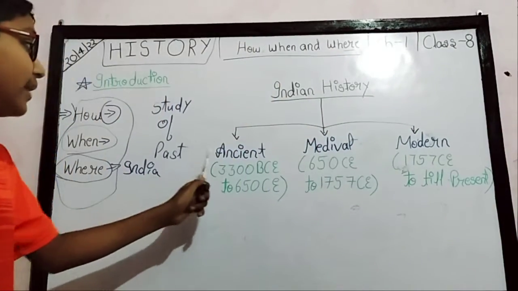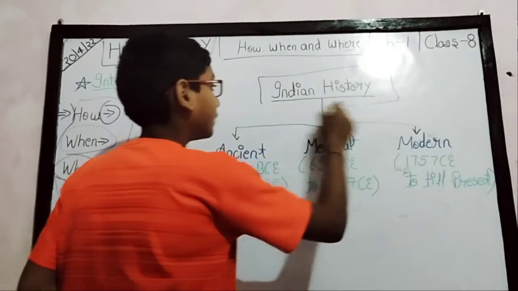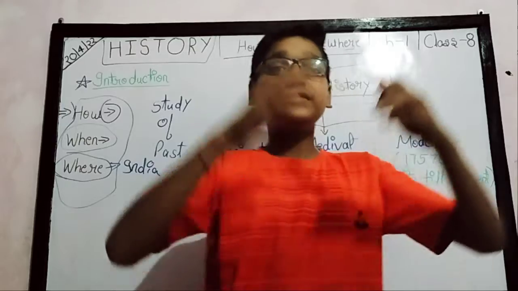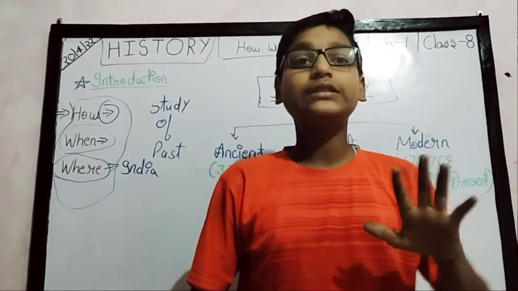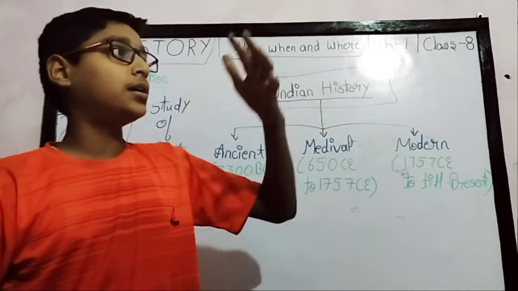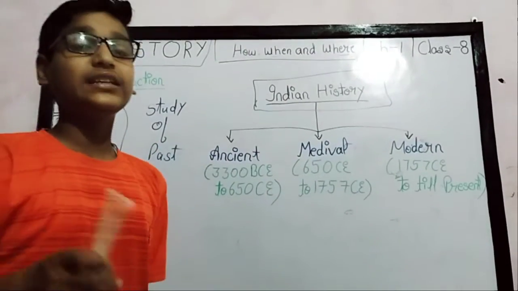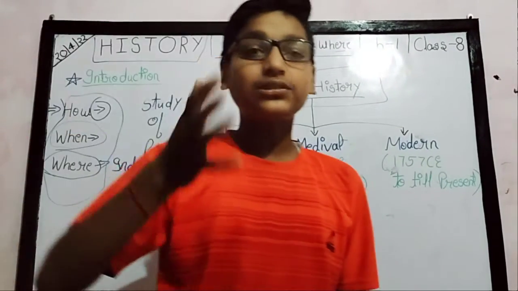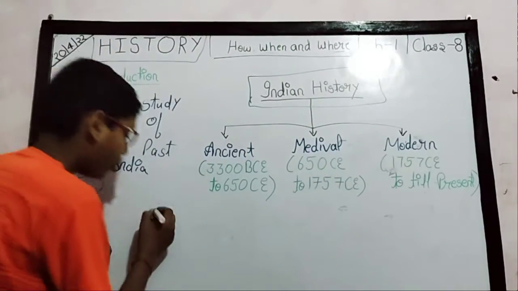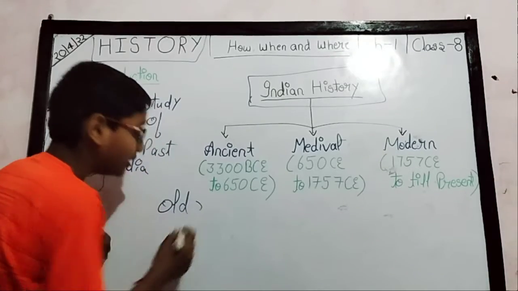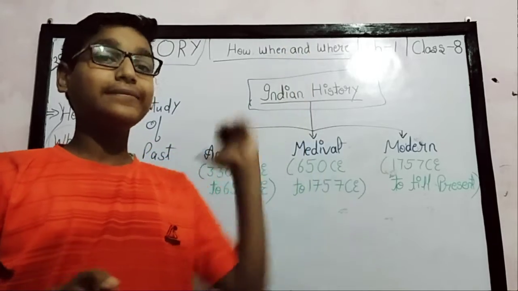Now we will understand our basic thing, Indian history. Indian history is a very broad category. If we were to study all of Indian history, our whole life would be spent, so we will not study all of it. The historians, the people who study history, have divided Indian history into three parts: ancient, medieval and modern. Ancient means old history, the time of the Bronze Age, Stone Age, Chandragupta.